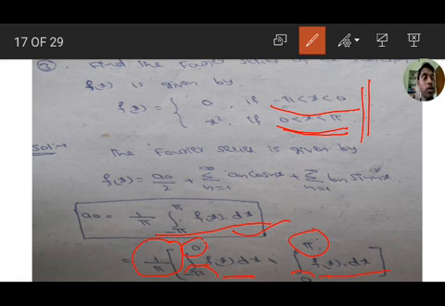From minus pi to 0, f of x value is 0, and from 0 to pi, f of x value is x square.